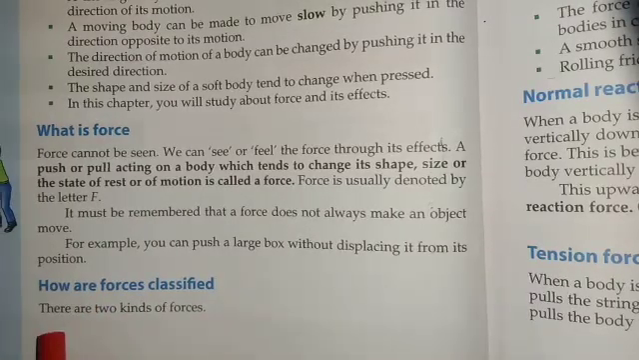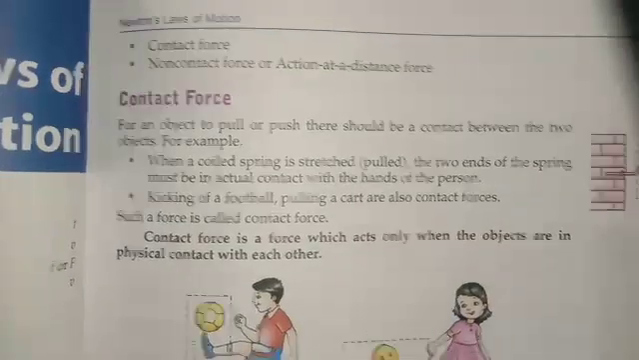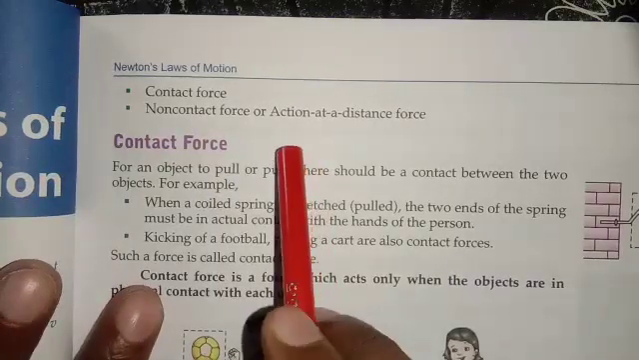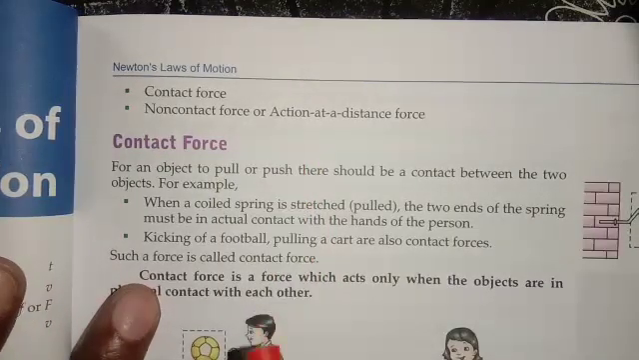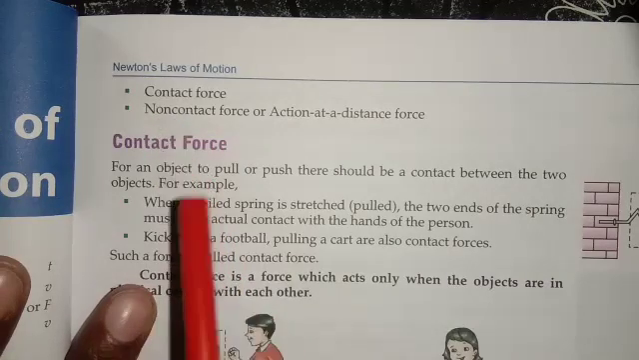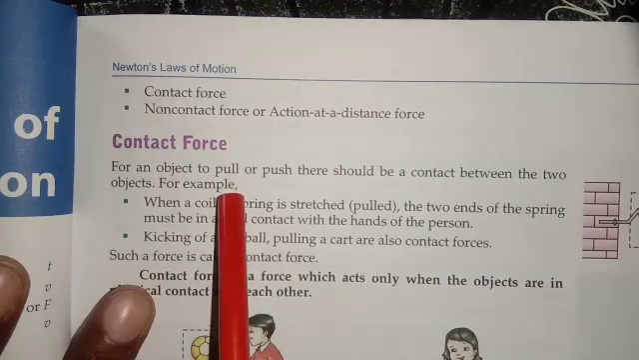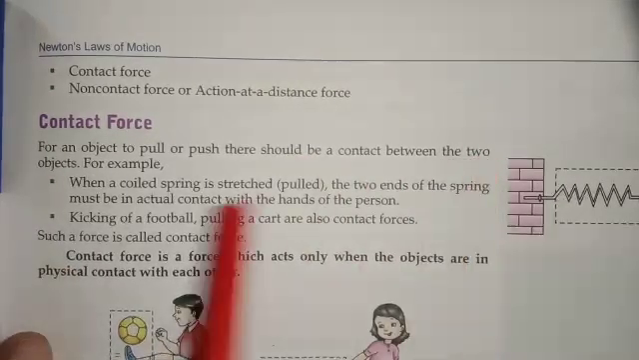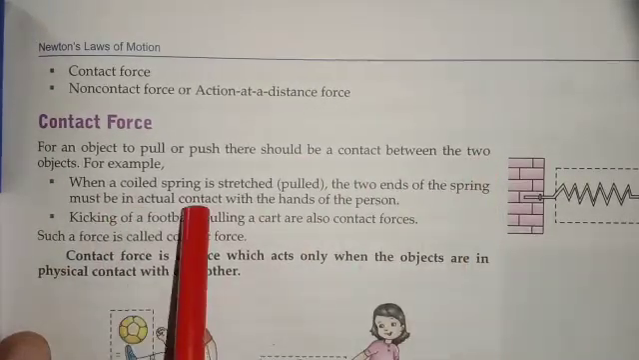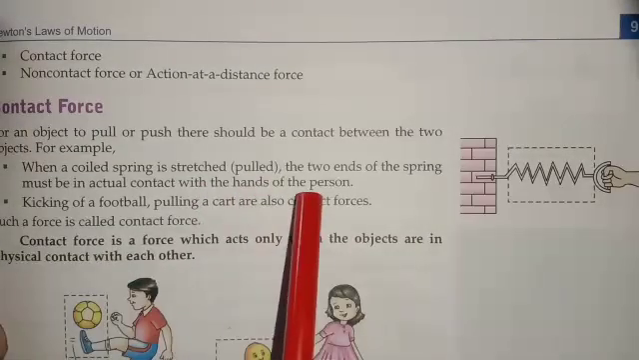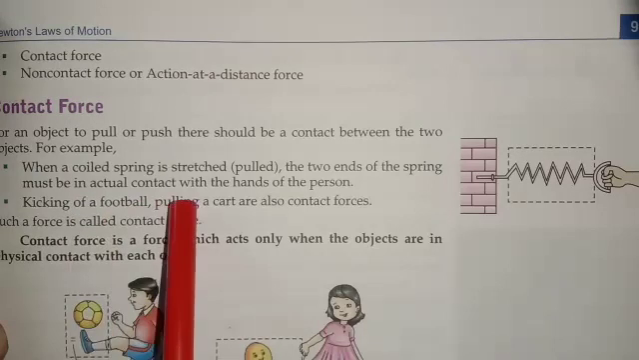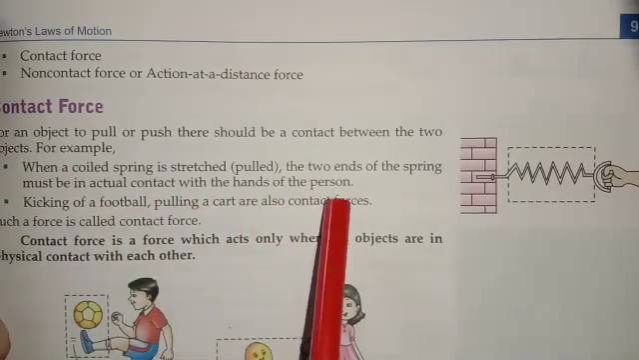Now, classification of force. One is contact force, another is non-contact force, or force which is acting at a distance. Contact force means for an object to pull or push, there should be physical contact between the two objects. For example, when a coil spring is stretched, meaning pulled, the two ends of the spring must be in actual contact with the hands of the person.